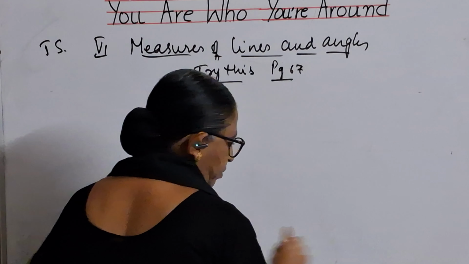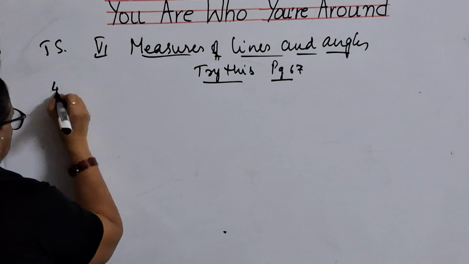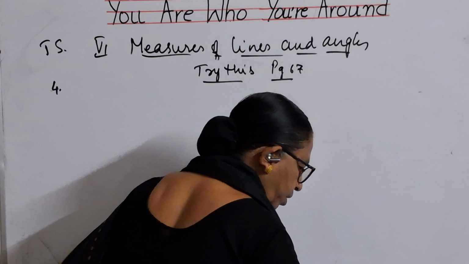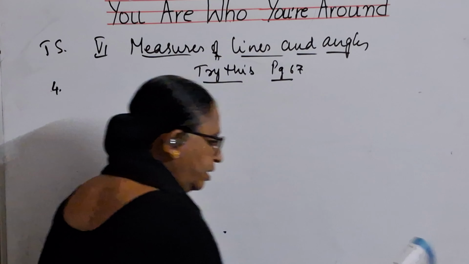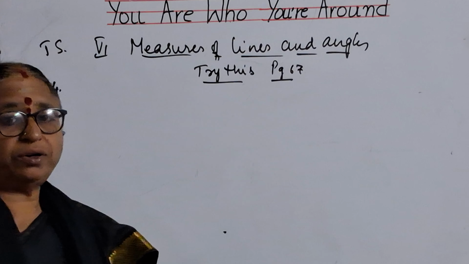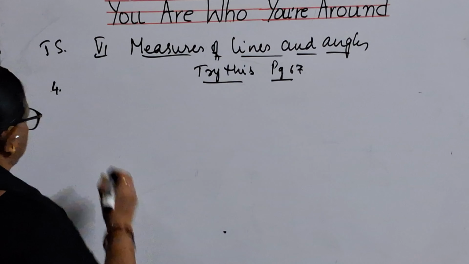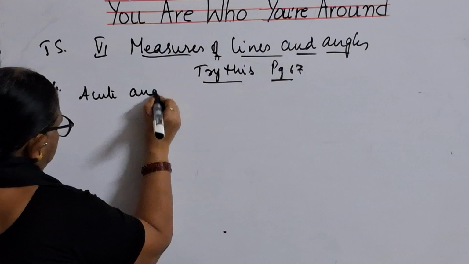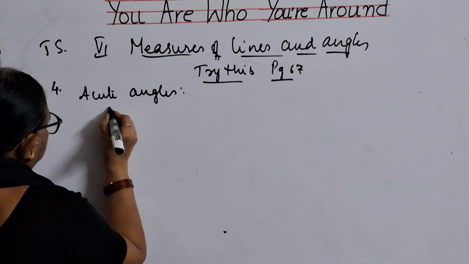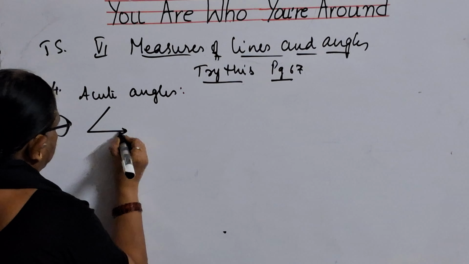Now we will go to the fourth one. Fourth one is, draw any two acute angles and obtuse angles of your choice. Any two acute angles. So let us draw acute angles. Any two, he said. So you can draw one like this.